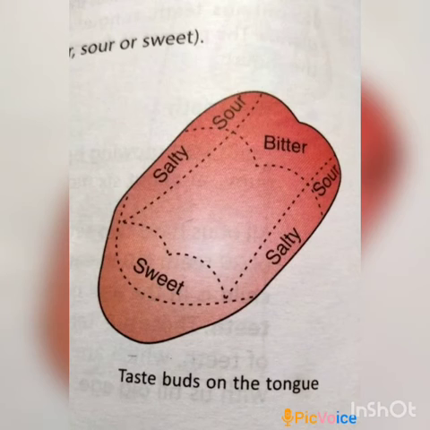The next organ present in our mouth is the tongue. It is a muscular organ present inside the mouth. The tongue helps us to know the taste of food, that is, whether the food is salty, bitter, sour, or sweet.